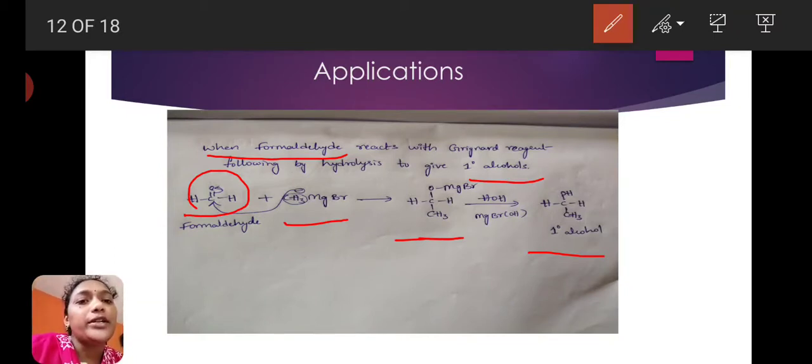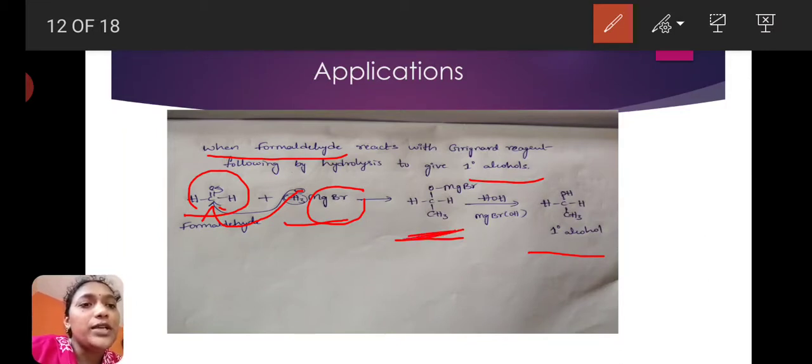Formaldehyde reacts with methyl magnesium bromide, a Grignard reagent. Here the alkyl group acts as a carbanion, meaning negative charge. This negative charge binds with the carbonyl carbon. Automatically the pi bond shifts to oxygen, and oxygen gets a negative charge. So the MgBr group binds with oxygen, and the CH3 group is attached to the carbon.